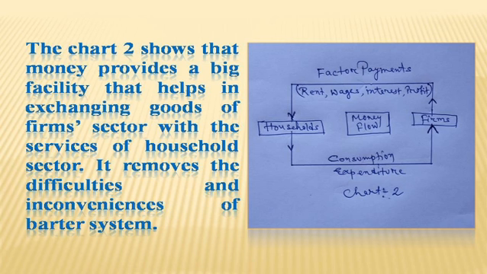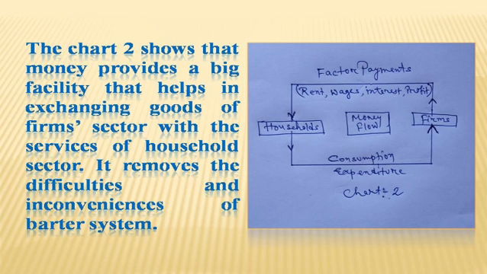So from farm sector, because of the factor services provided by the household, the farm provides rent, wages, interest, profit, which is known as factor income as shown in our chart 2. And the household sector has to purchase goods and services for consumption purposes.